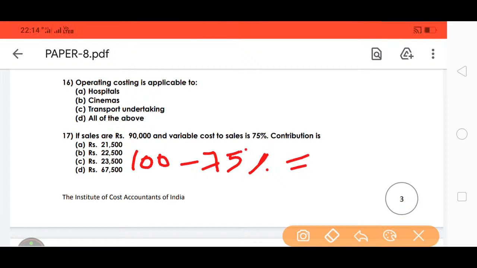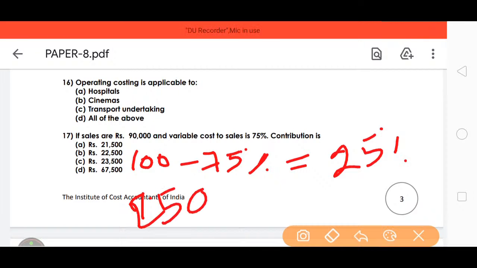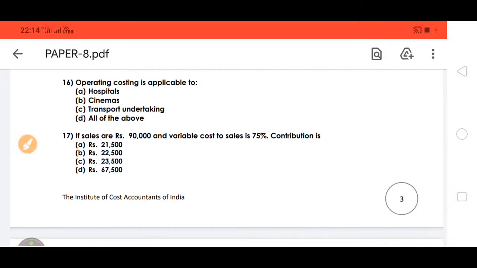Variable cost is 75%, so contribution is 25%.